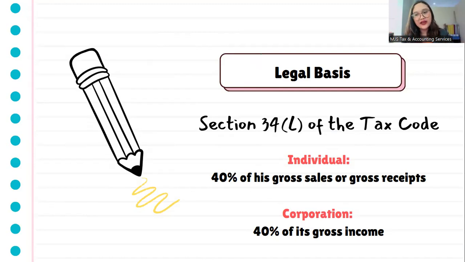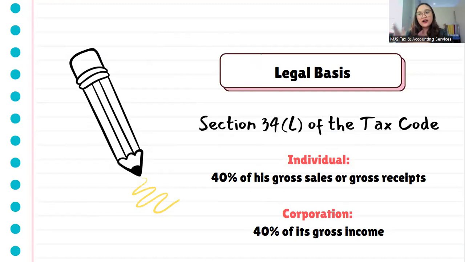Gross receipts naman, on the other hand, if your business is into providing services. So kung service-based yung business nyo, gross receipts ang tawag natin dyan. And if your business is selling products, so gross sales ang basis natin. So 40% of your gross sales or gross receipts. That is if you are an individual.